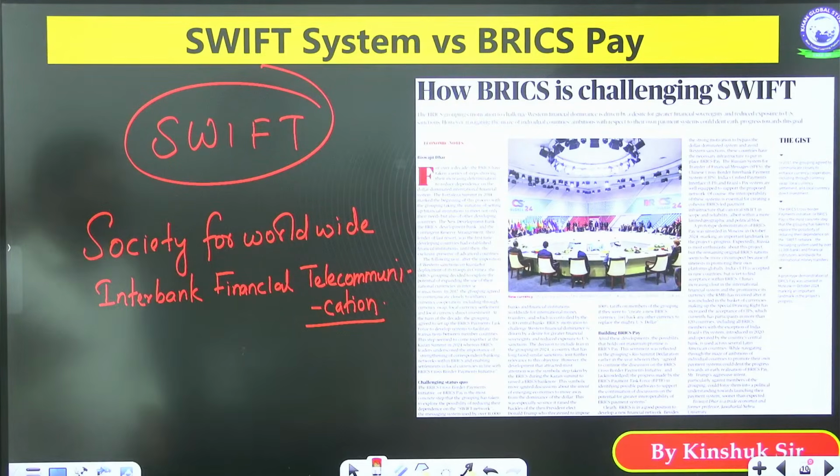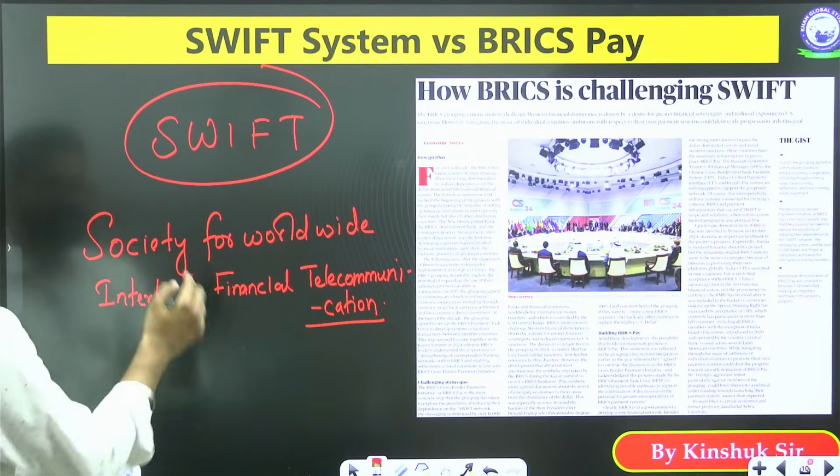It is the Society for Worldwide Interbank Financial Telecommunication, the SWIFT system.